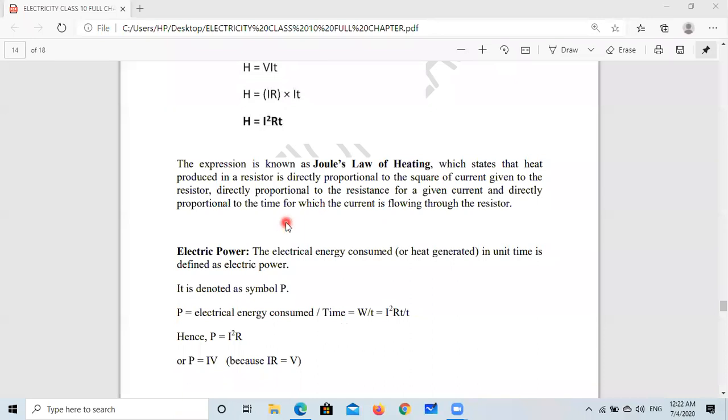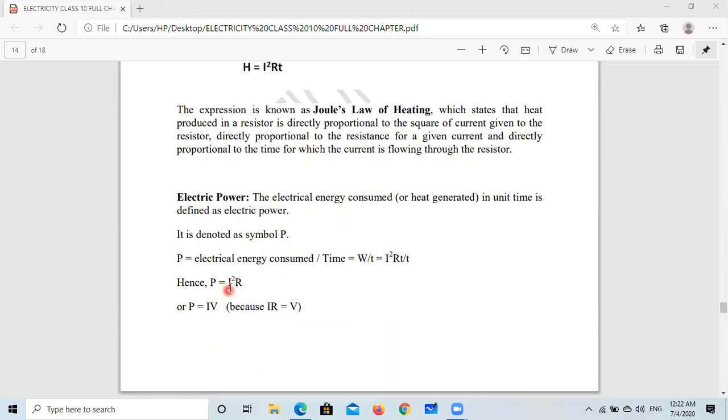Now we want to calculate power. H by T is power. H by T means W by T. So electrical energy consumed in unit time is defined as electric power. So P is equal to electric energy consumed in unit time. Electric energy was W by T, so I square RT by T. T and T will cancel. So this is I square R. This is one of the formulas for power. Simply we can say P equal to I square R.